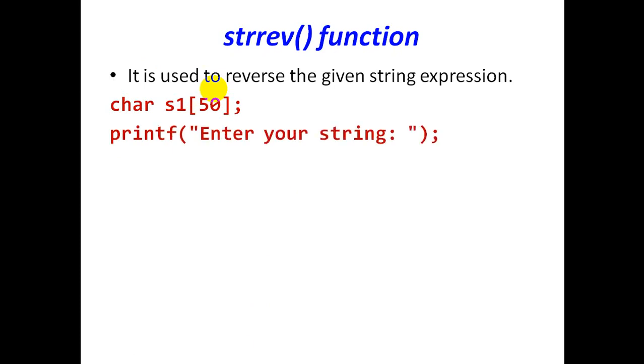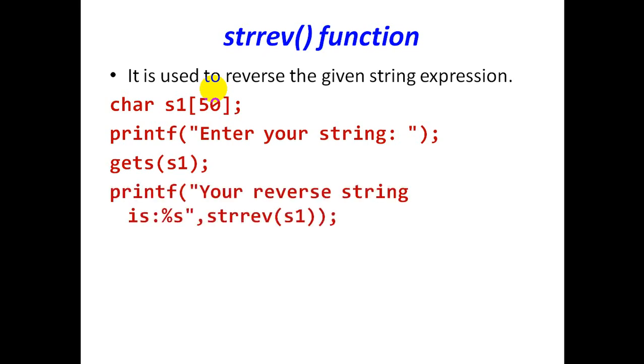Next, printf, we are going to print "enter string", and gets of s1 will read it. Next, printf "your string is %s", strrev of s1. Here I have used the function strrev, and inside the brackets I have given the variable s1, so the string placed in s1 will be printed in reverse order.